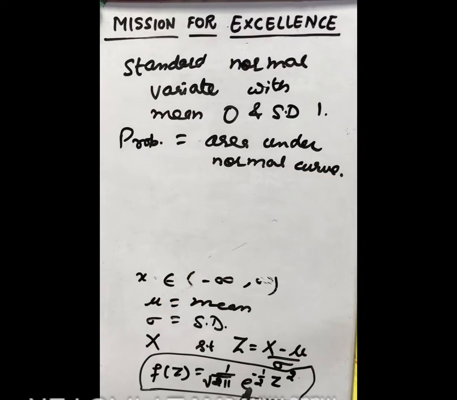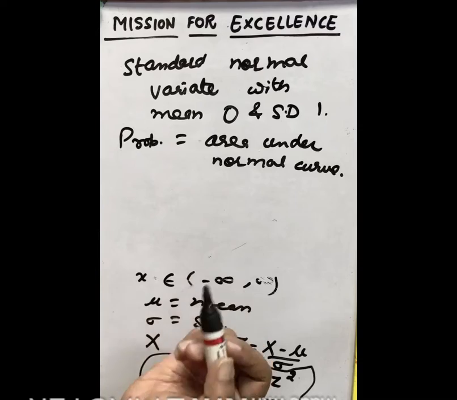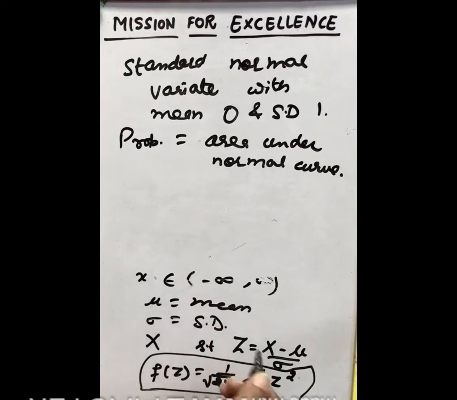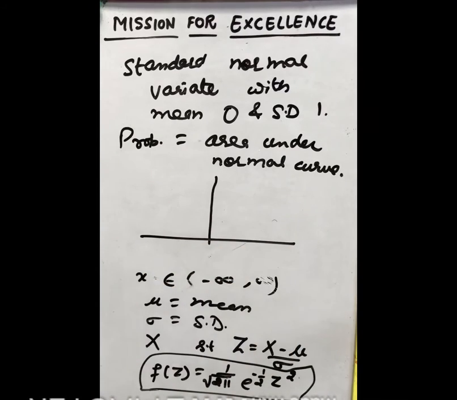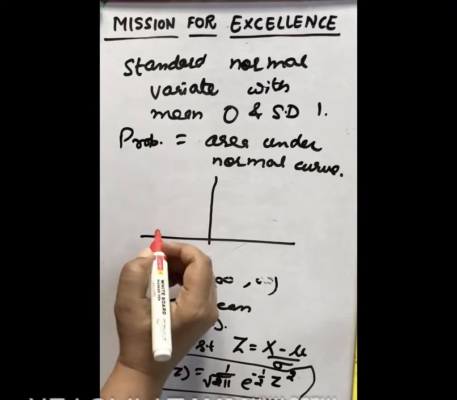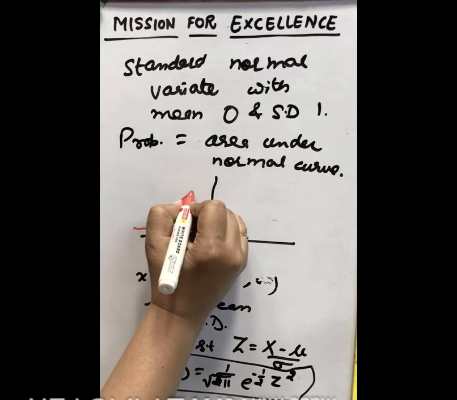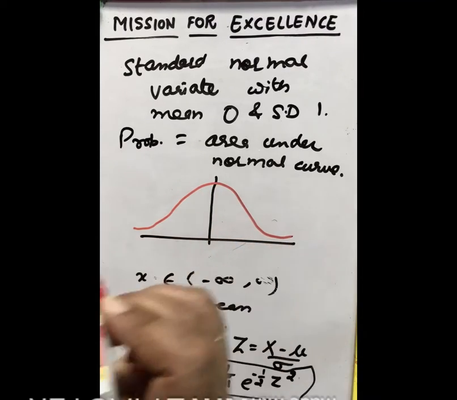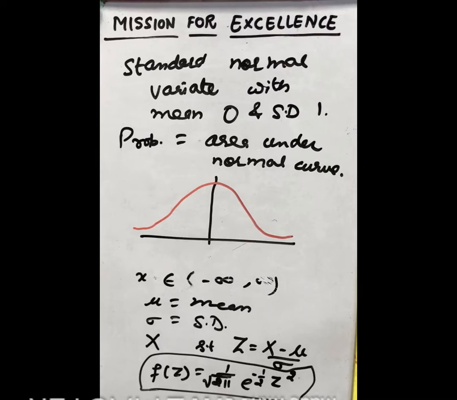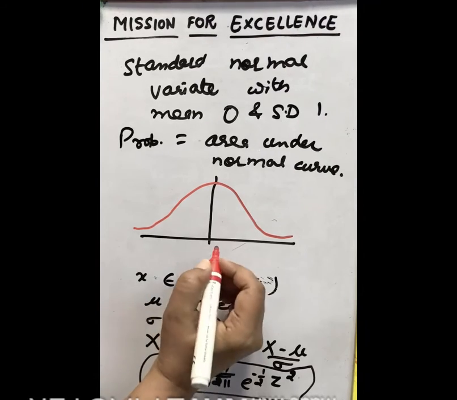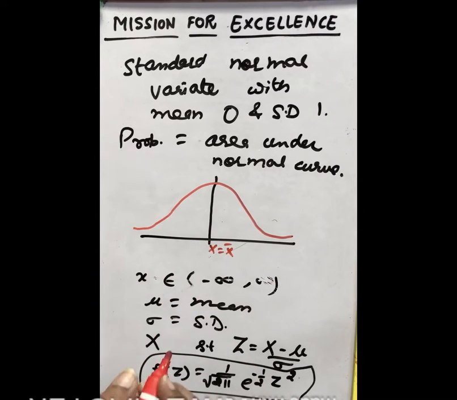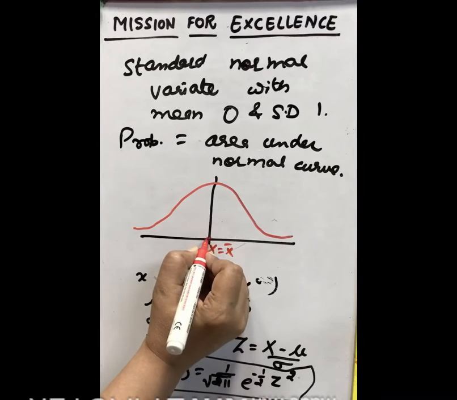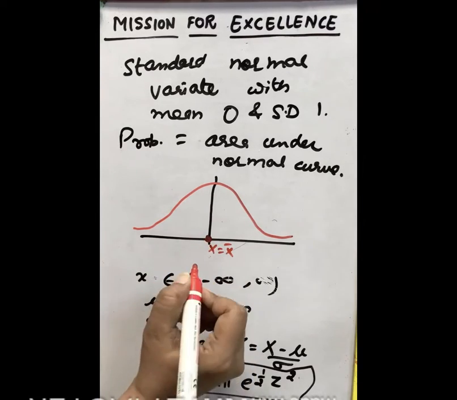Now let us discuss some characteristics of this normal curve. What is this normal curve? The curve for this normal distribution is bell shaped. This is the line where x equals x bar. Here the mean, median and mode, all the three parameters, coincide.